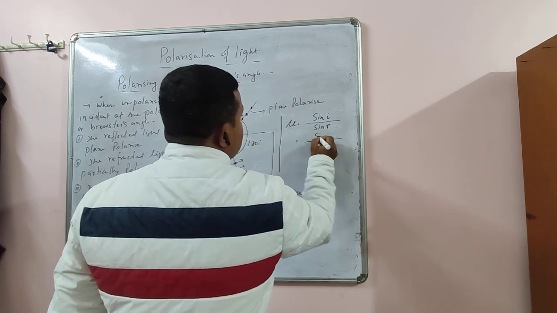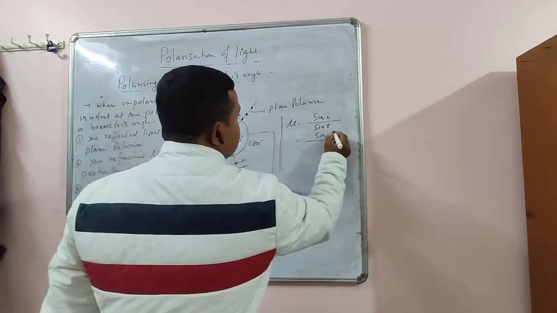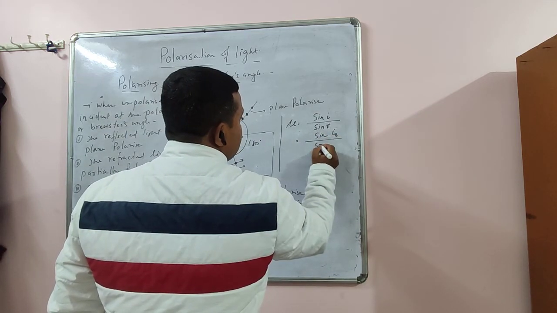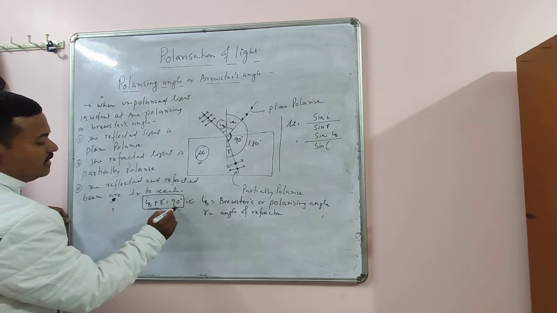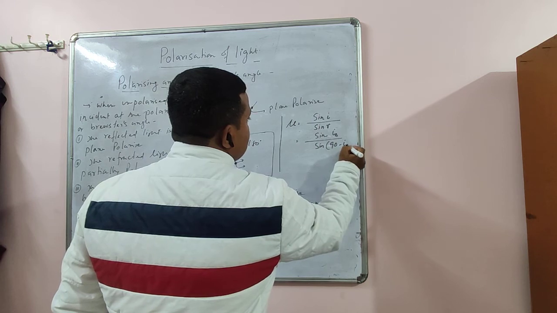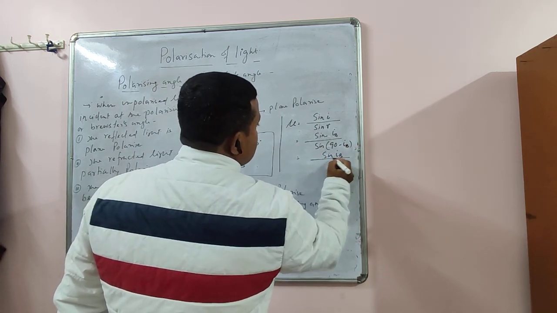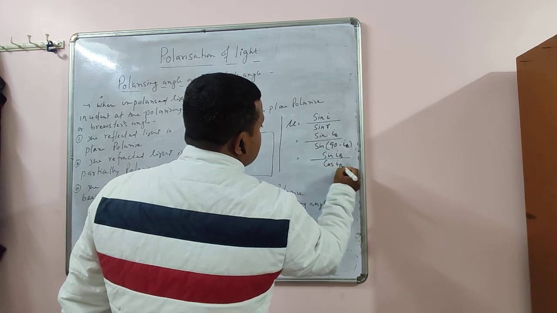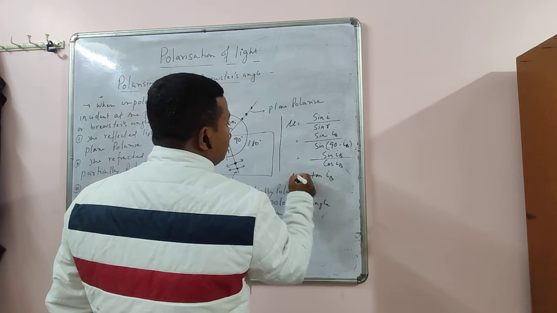Here I is Brewster's angle IB, and R, from IB plus R equal to 90, you can write as 90 minus IB. So this will be sin IB by cos IB, that is tan IB. So mu equals tan IB.